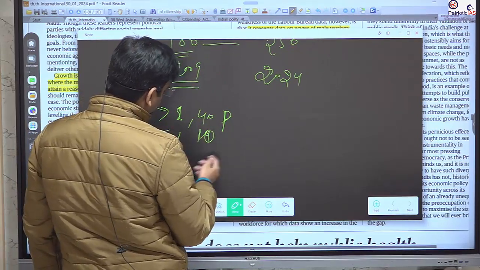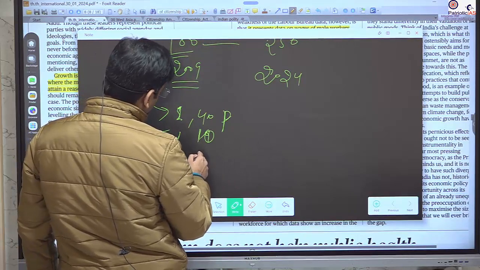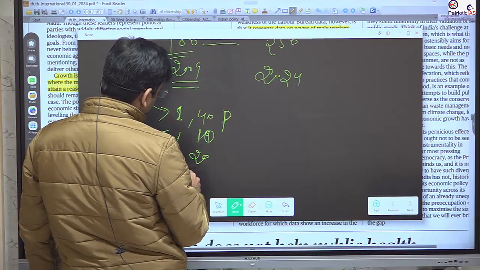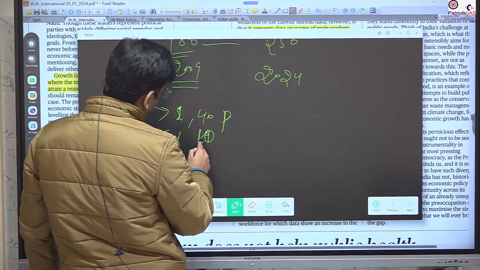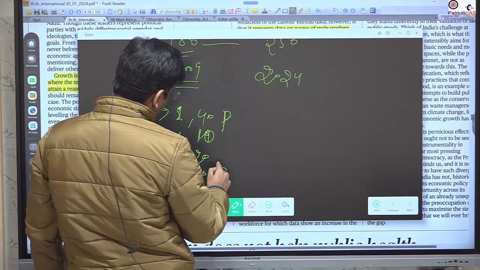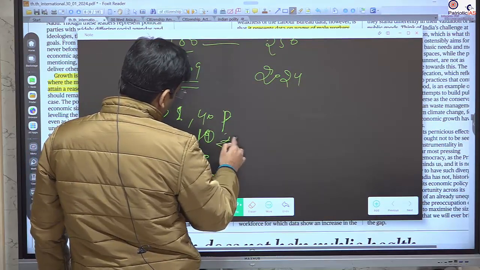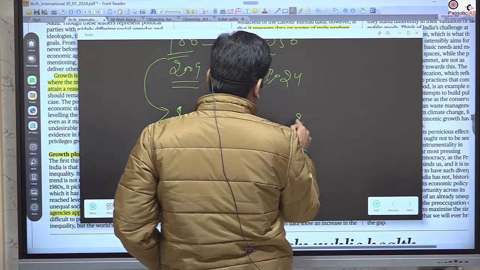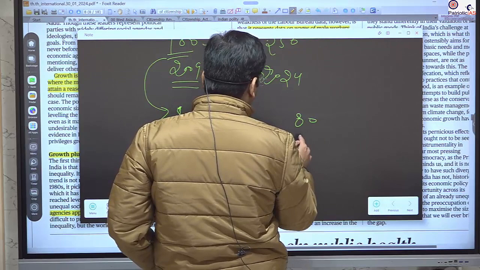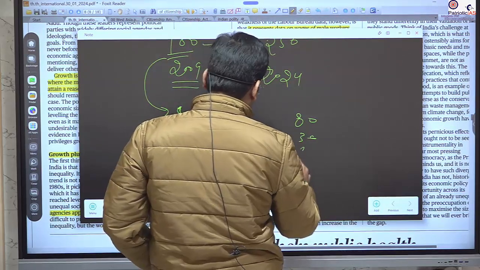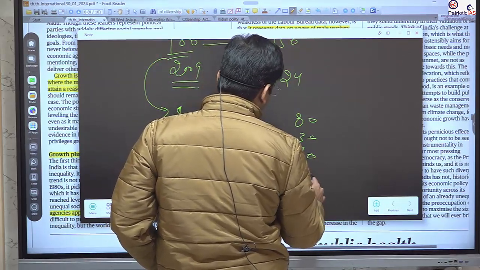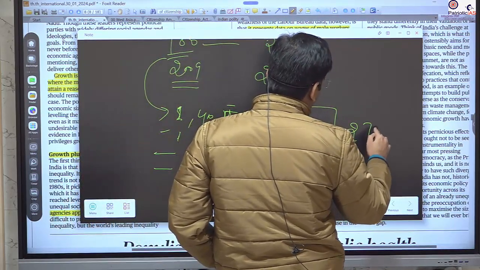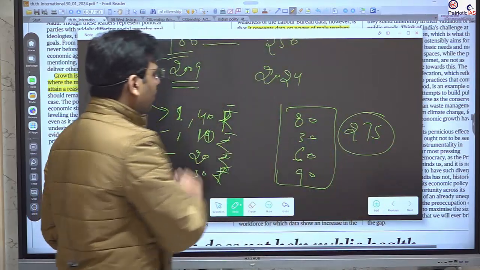Their expenditure on gas was 20 rupees, and expenditure on education and health was 30 rupees. Just take an imaginary example. And now what is happening? This has become 80 rupees, this has become 30 rupees, this has become 60 rupees, and this has become 90 rupees. So this expenditure has gone much above this. So 275 is what the expenditure has become now.